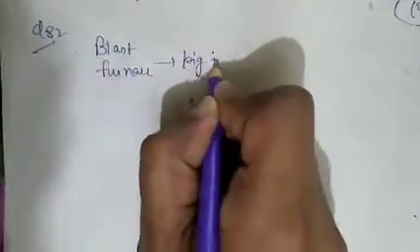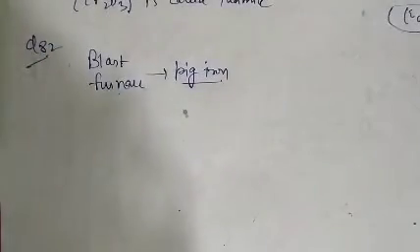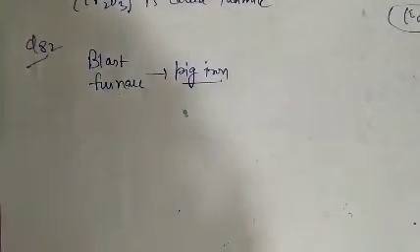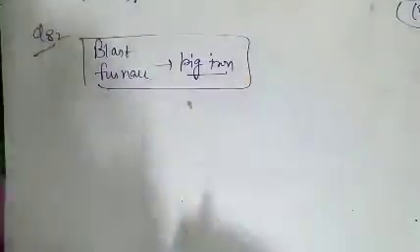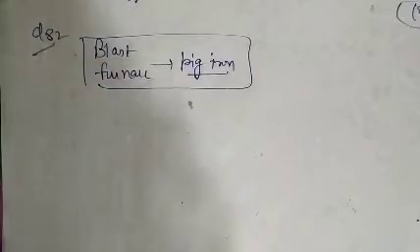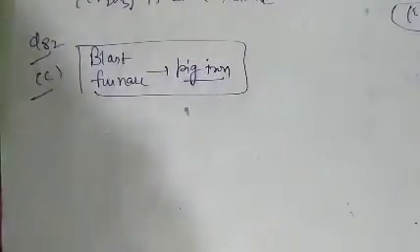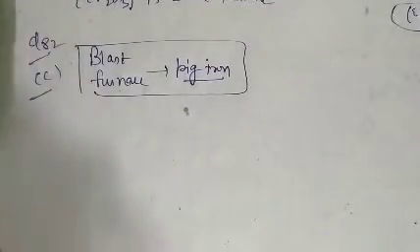See question number 82. The question is the form of iron obtained from the blast furnace. As we know, the iron obtained from the blast furnace is pig iron, and it contains 4% carbon and a small amount of impurities like phosphorus and silicon, as we have discussed already. So question number 82, option C is correct. Not cast iron, it is pig iron obtained from the blast furnace.